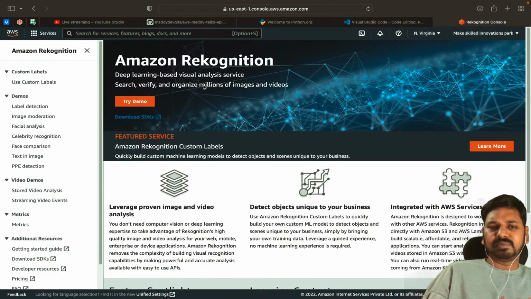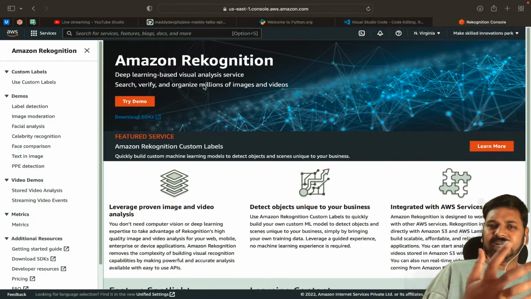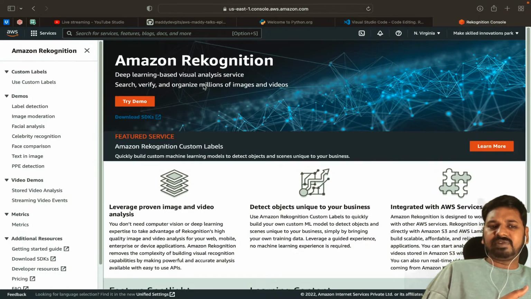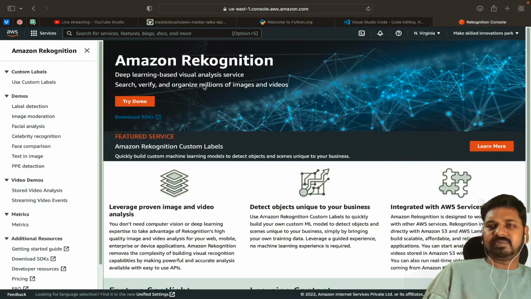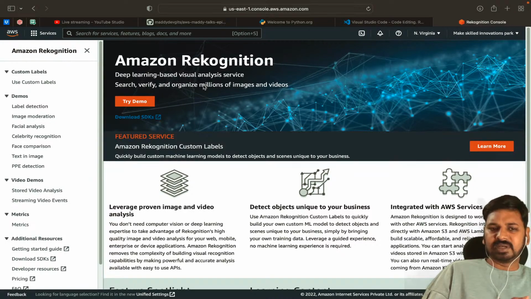Say if you want to do emotion recognition, or gender and age recognition, or if you want to read some text from the image, or do something like image moderation, or create custom image data sets, you can also do it by using Amazon Rekognition. Okay, so Amazon Rekognition is a simple deep learning based visual analysis service. It is available in AWS free tier.